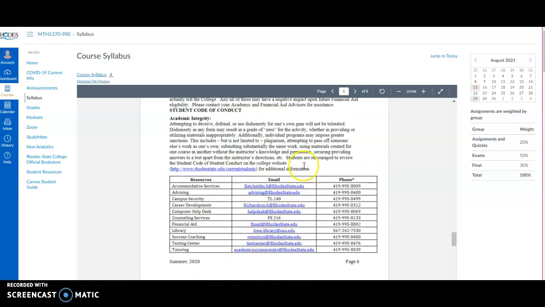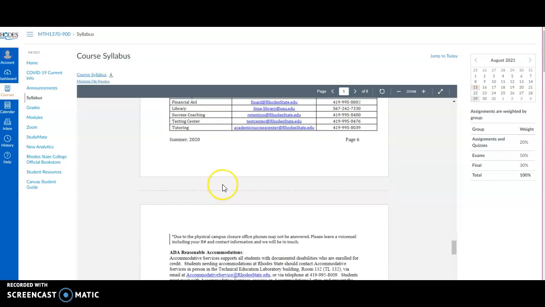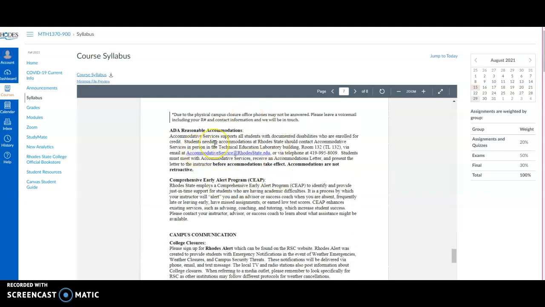And then at the end here, these are different resources that are available to you. ADA accommodations: if there's any kind of accommodation that I need to make for you in the course and you have documentation from accommodative services, please let me know. If you think maybe you want to look into that further, here's contact information for accommodations. But I do have to have that official letter from their office before I can make those accommodations.